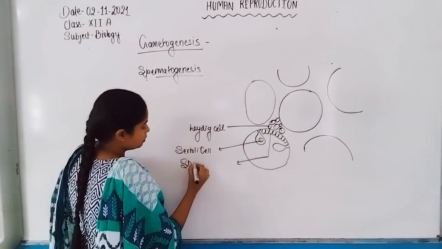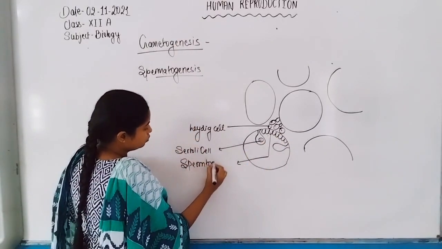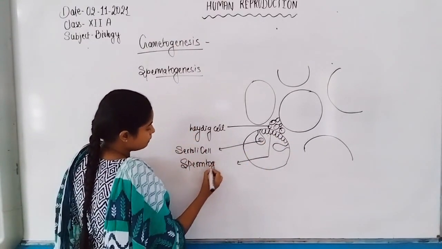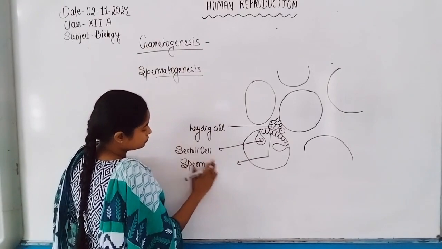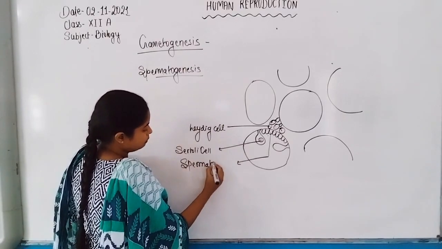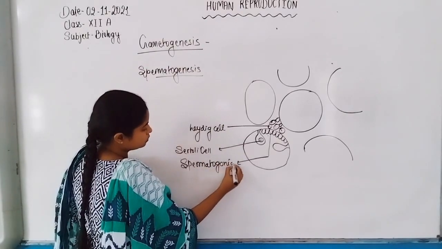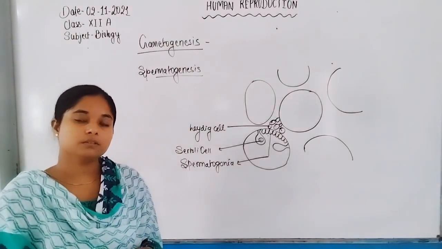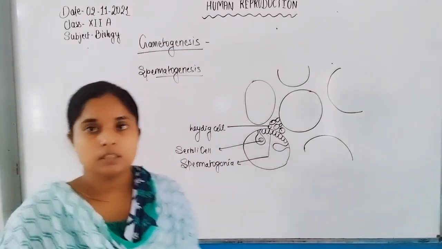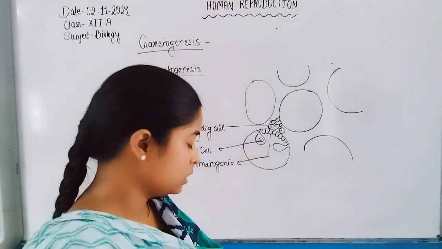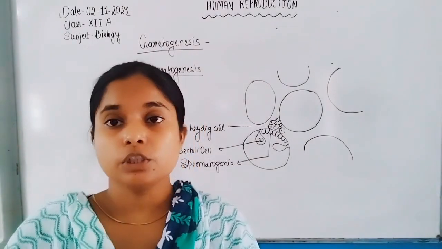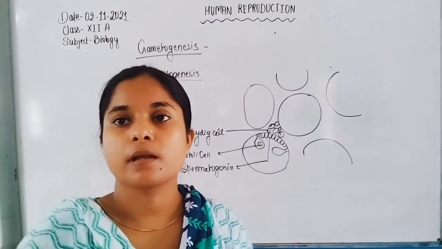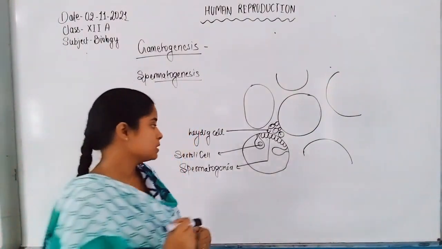The cells of germinal epithelium are known as spermatogonia, which give rise to germ cells.